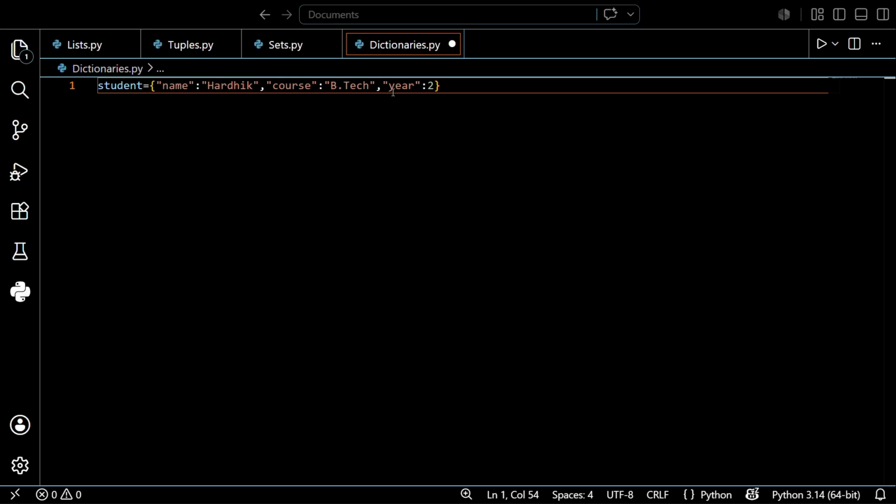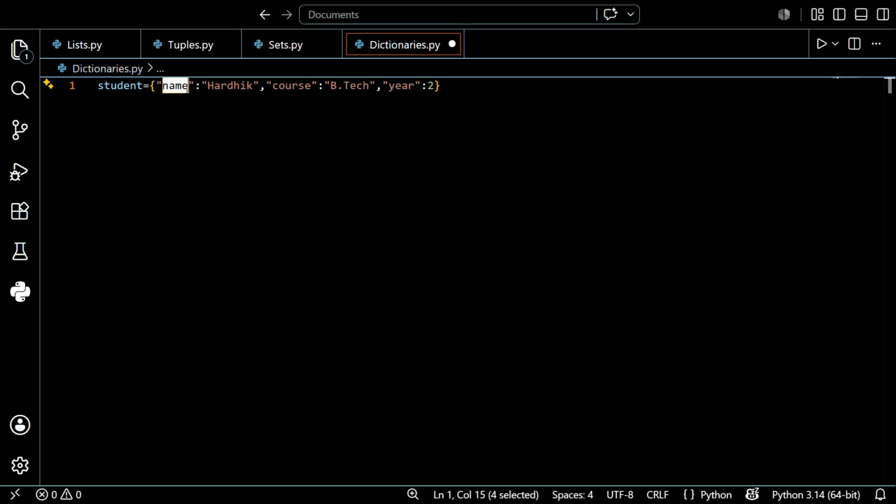Just notice this, guys. The curly brackets are just like sets, but here there is a small change between sets and dictionaries. Every value has a label called a key, followed by a colon, and then the actual value. See, this is a key, guys, and this is a value. We store a value under a key so that we can directly ask what the value of that is.